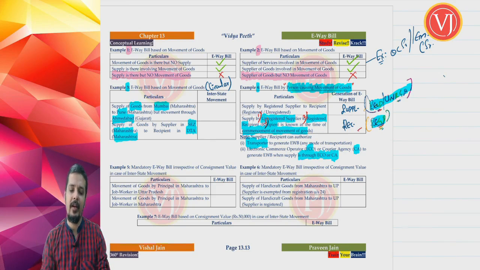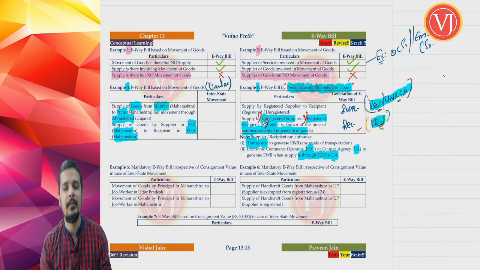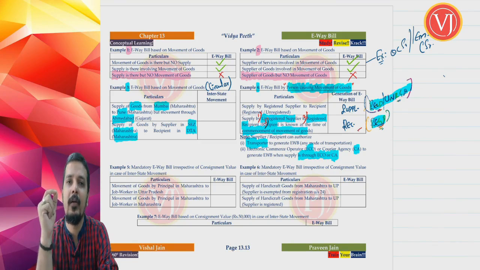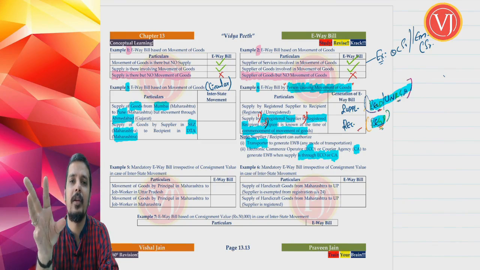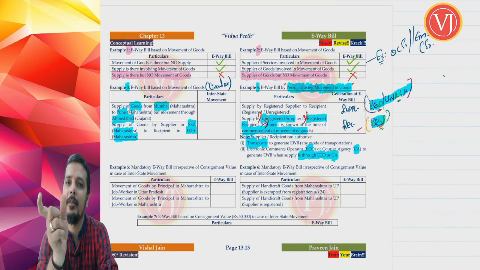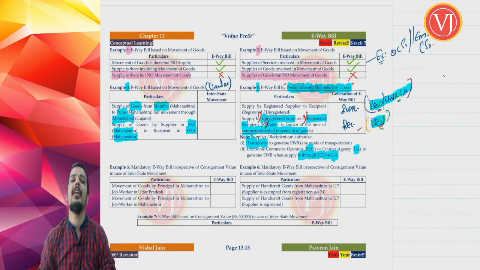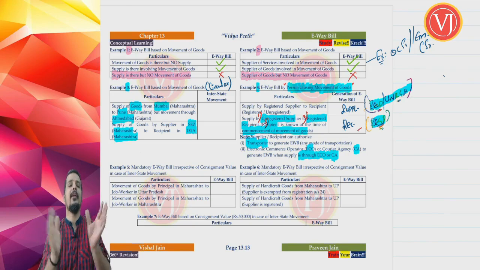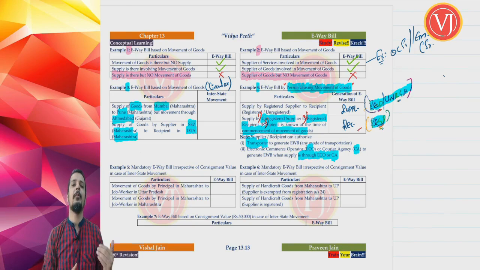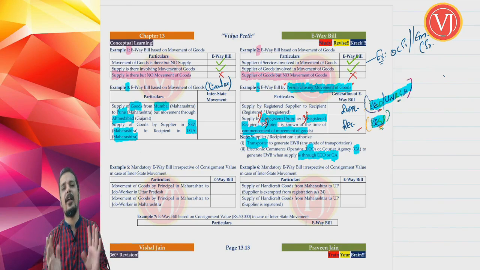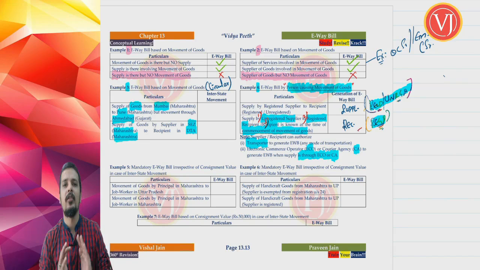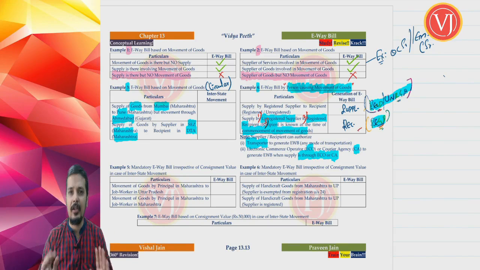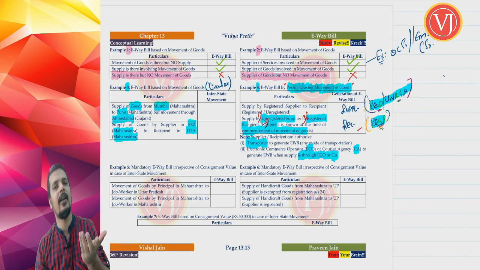So what are the 2 important points which are given below? Example number 4. The point that is given below is whether he is a supplier or recipient who is required to generate e-way bill based on the term person causing movement of goods. What is the term? Person causing movement of goods. They can authorize transporter in any case. So the authorization can be given by supplier or recipient to transporter in any case. Whether it is any mode of transportation, they can always authorize transporter. So authorization to transporter is unconditional. Authorization given to transporter is unconditional.